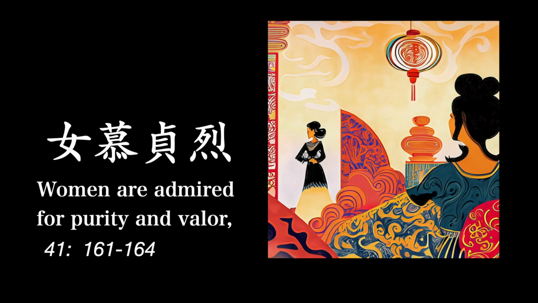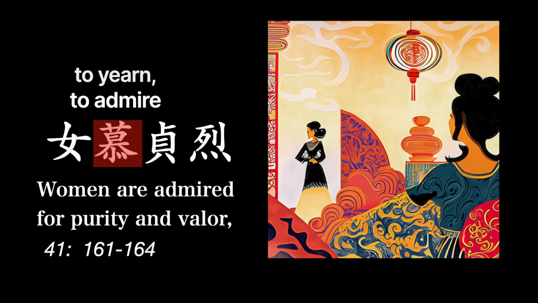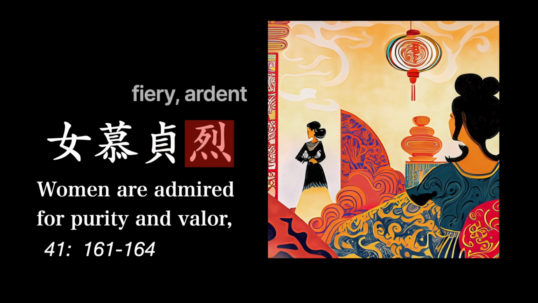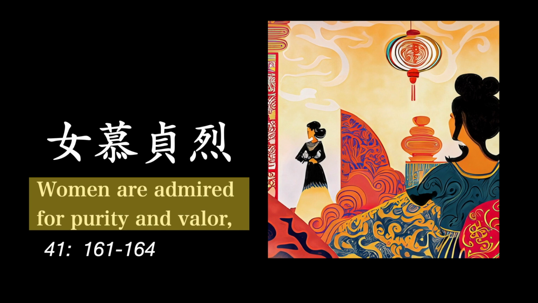Let's look at line 41 character by character. The first character here means woman. The next means to yearn or to admire. The third character means chastity or purity. The last one here means fiery or ardent. The translation reads, women are admired for purity and valor.